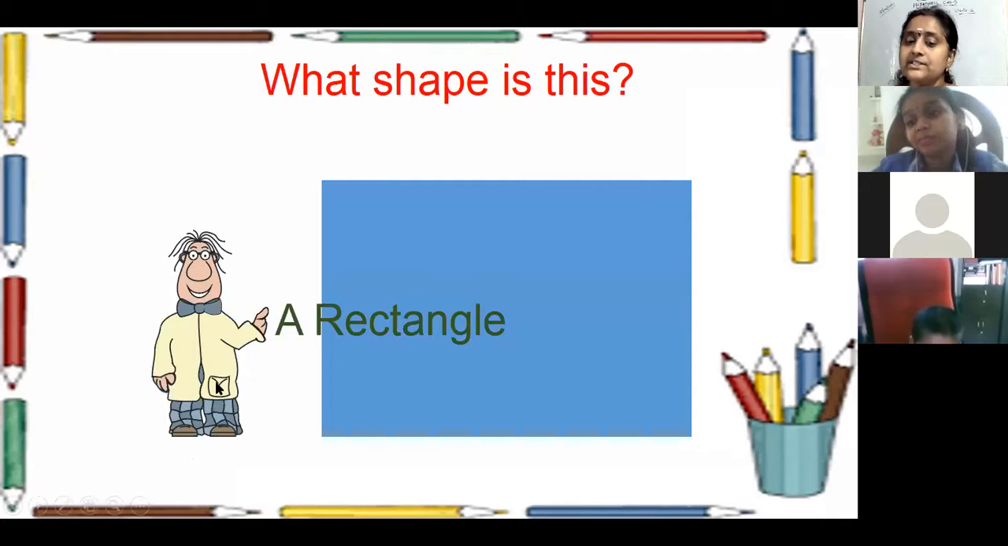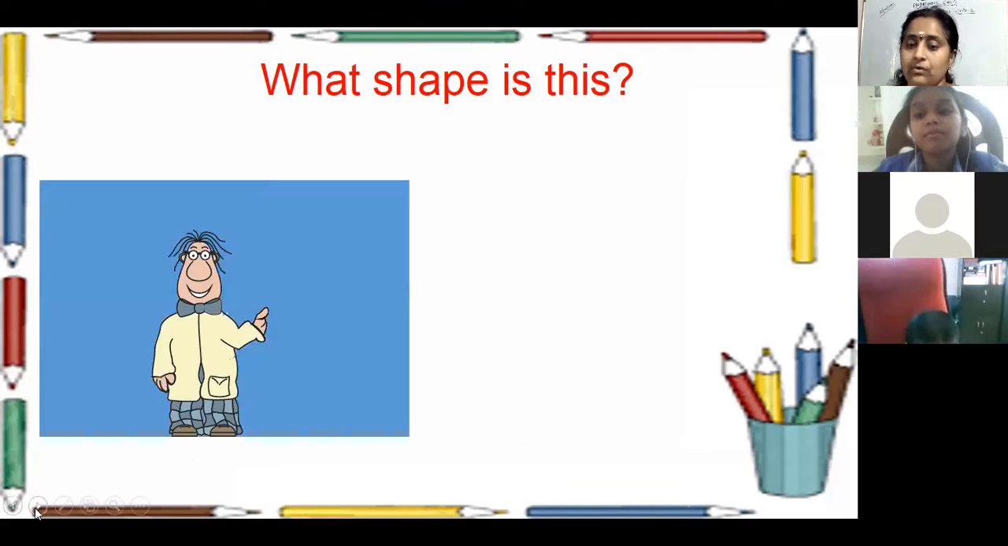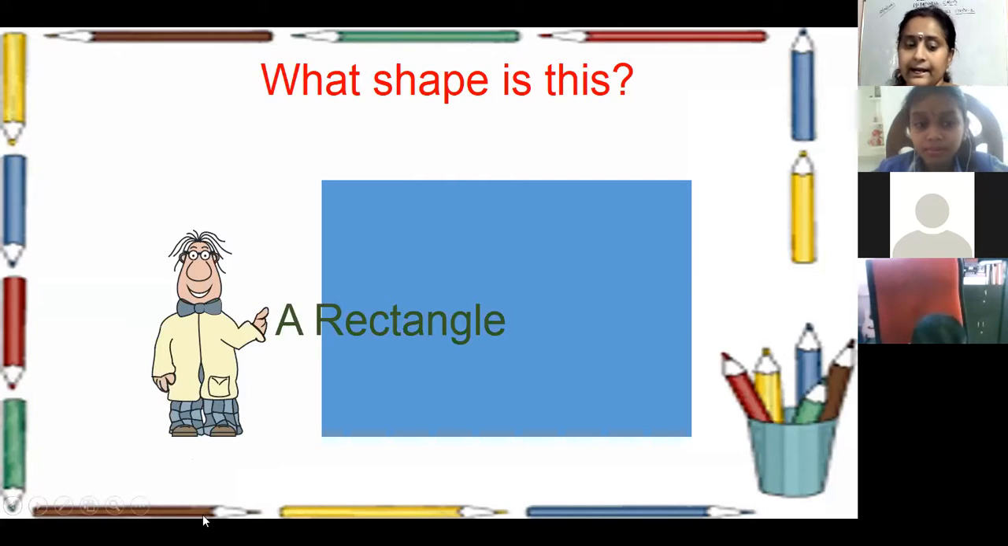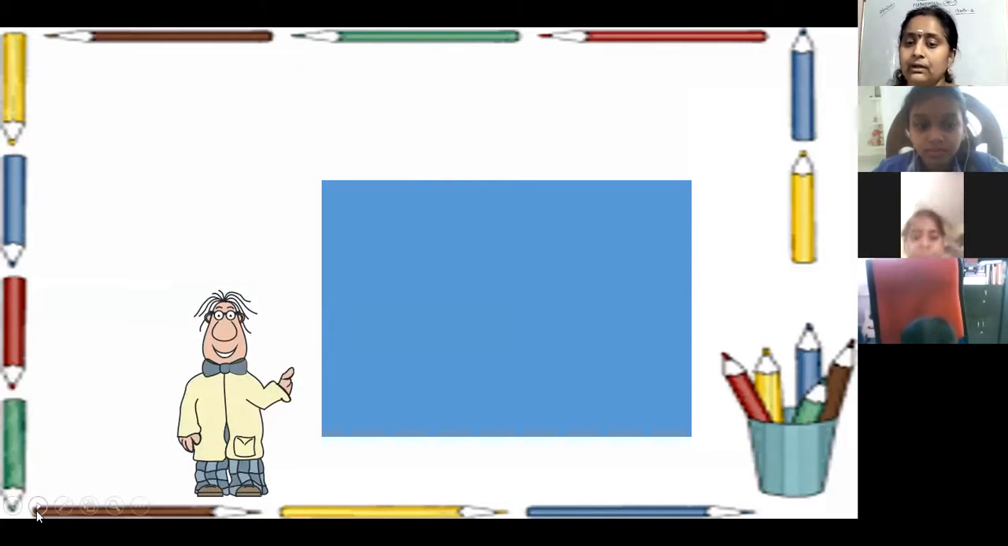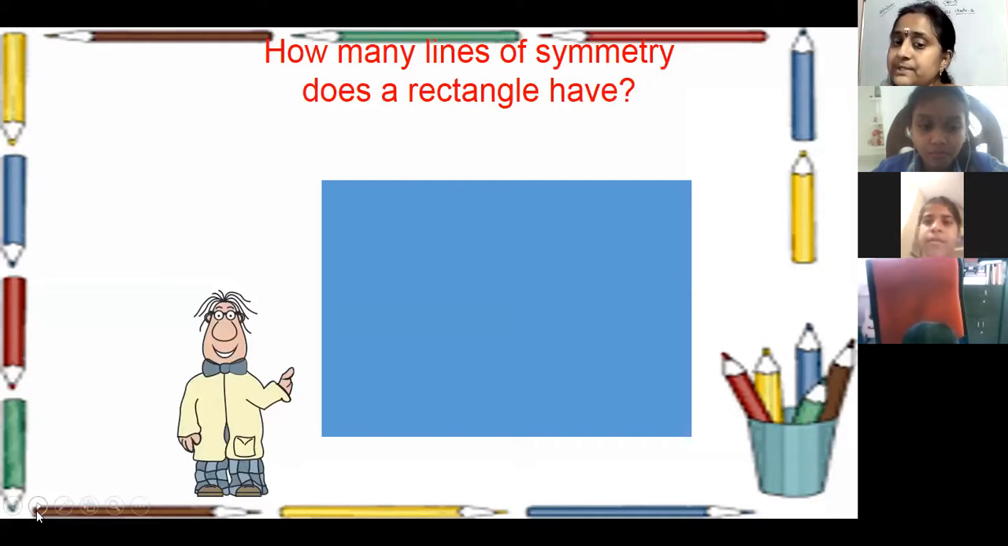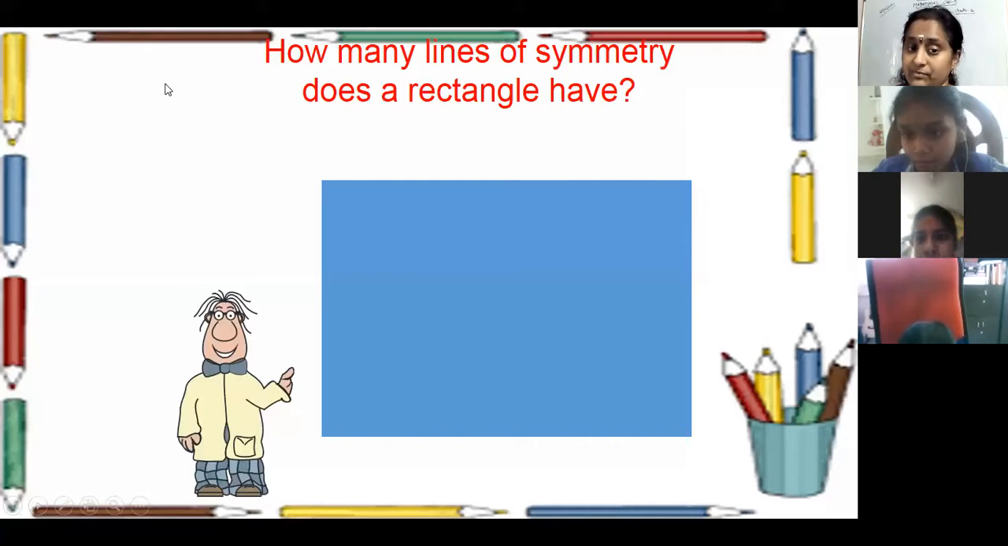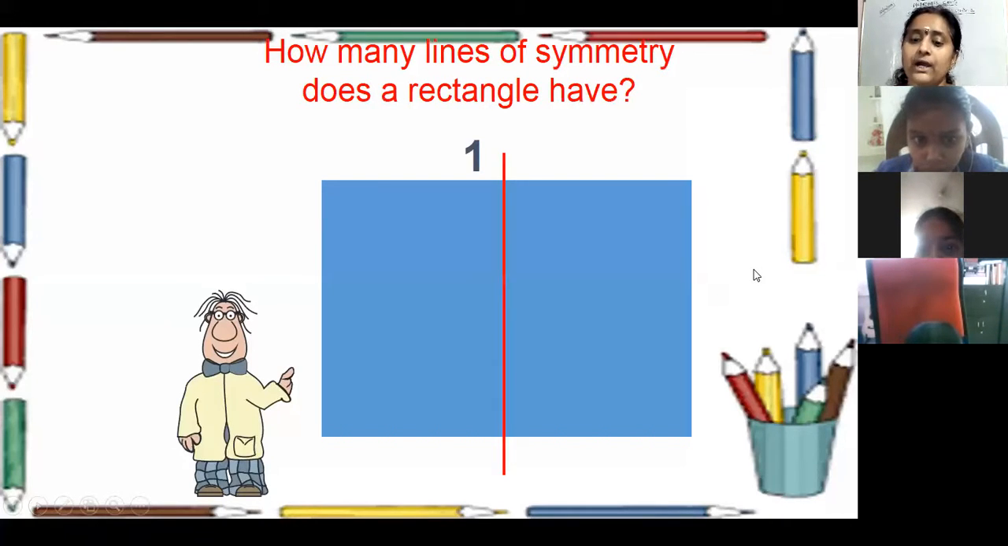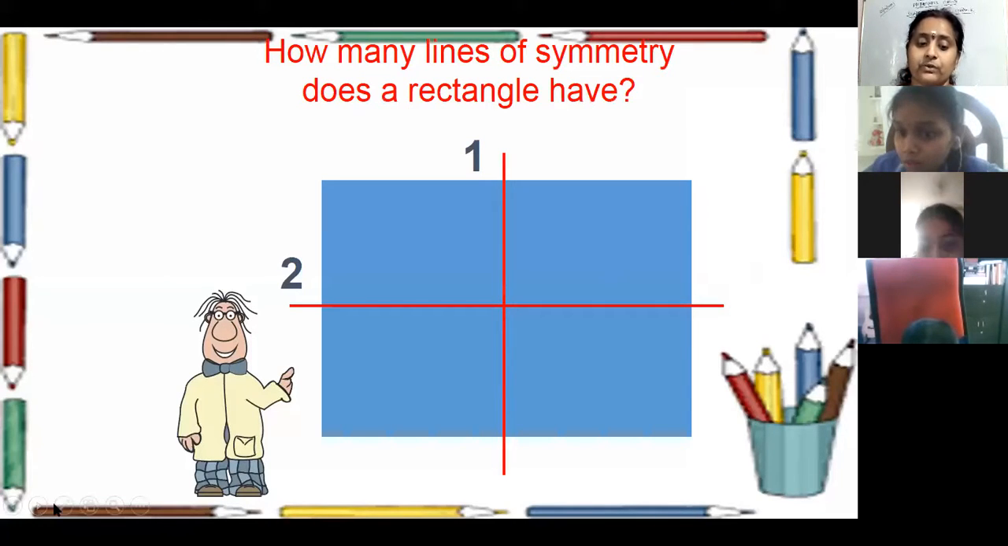Now, what is this shape? Rectangle, ma'am. It is a rectangle. Now, how many lines of symmetry does a rectangle have? Four, ma'am. No. See, in a rectangle only 2 sides are equal. So we have only 2 lines of symmetry.